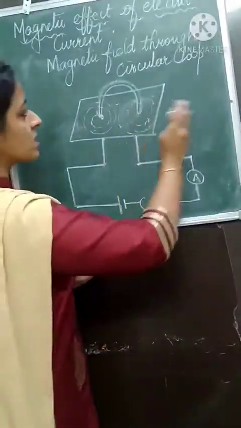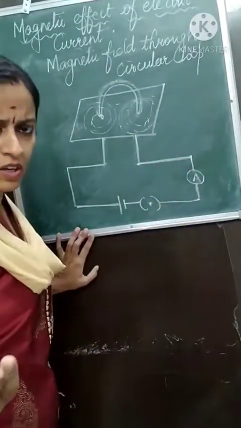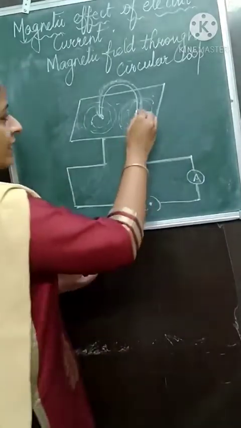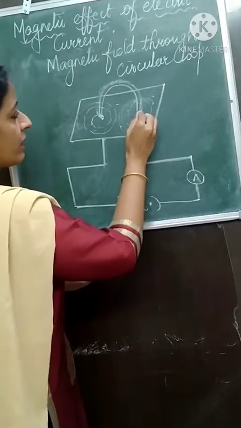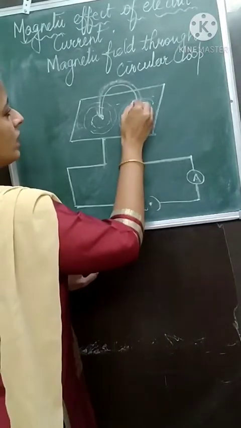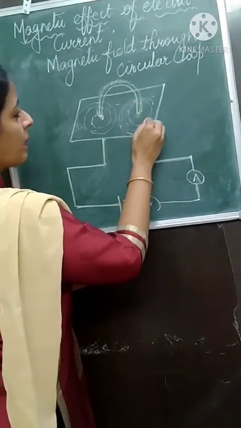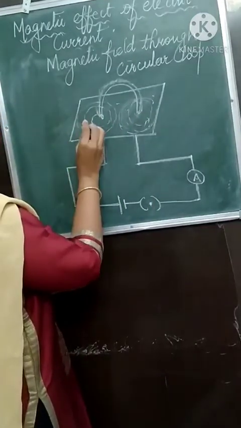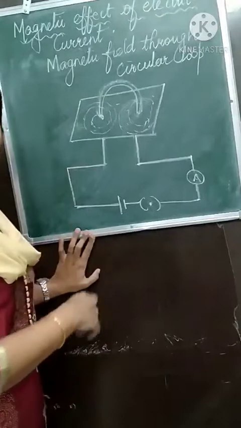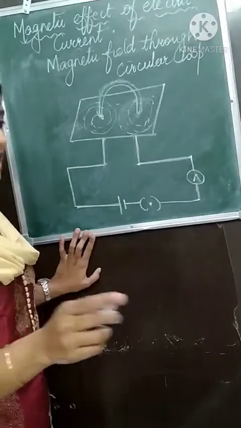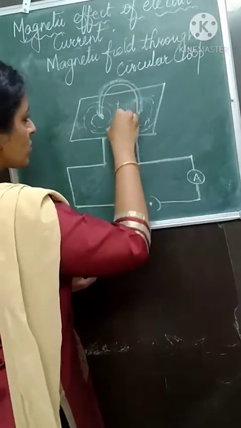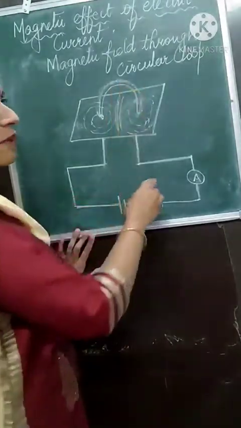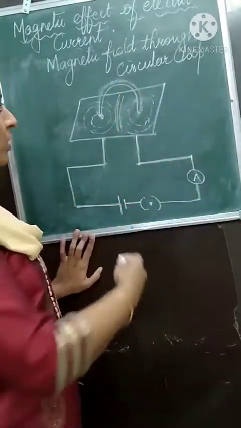That means as the distance from the loop increases, the magnetic field will decrease, as we already learnt. Here, beside the loop, when you are close to the loop, the magnetic field is maximum, and as you go away from the loop, the magnetic field is decreasing. Understood? And here, at the center of the loop, the magnetic lines of force become somewhat straight. It is looking like a straight line.